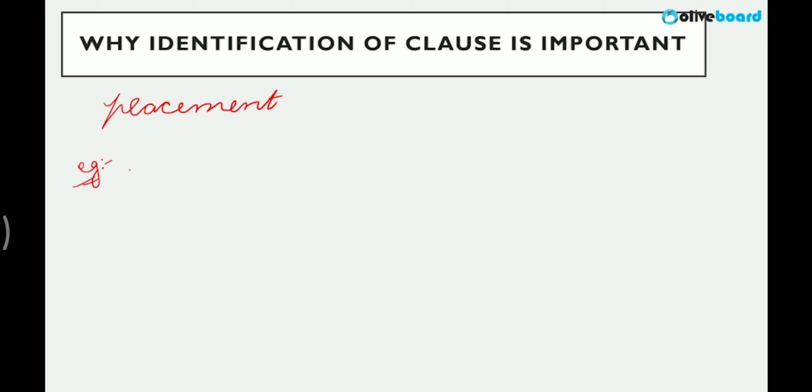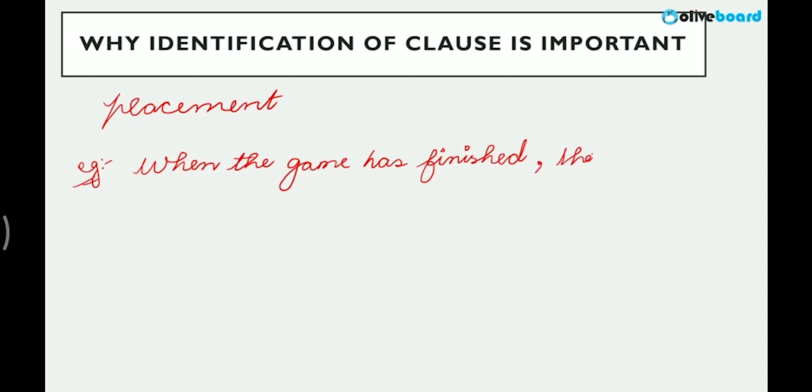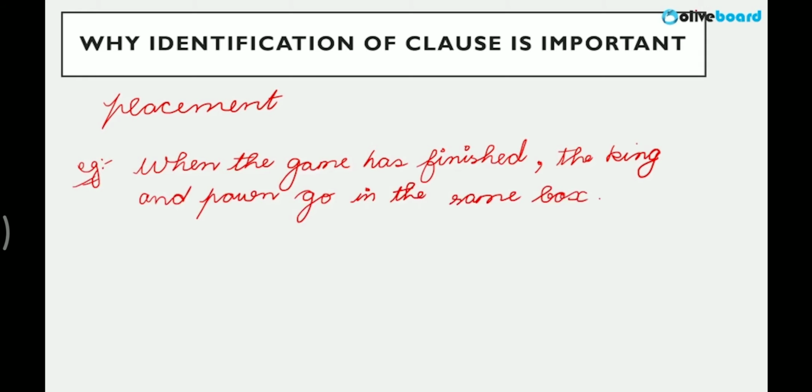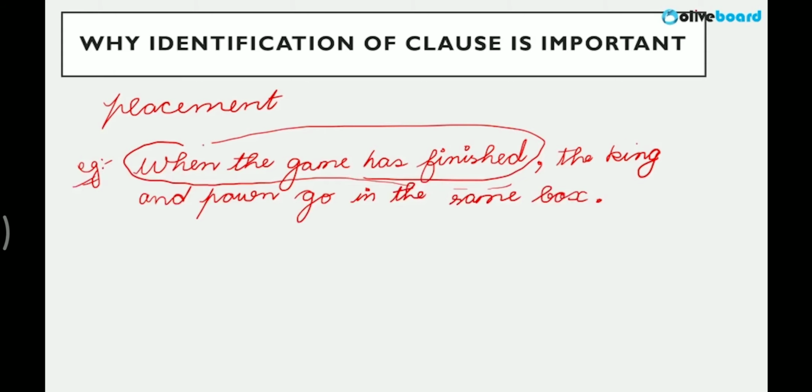If I write this, when the game has finished, comma, the king and pawn go in the same box. It's a proverb, right? So basically, here this is our adverbial clause. You can understand finished. We're talking about the game that has finished.